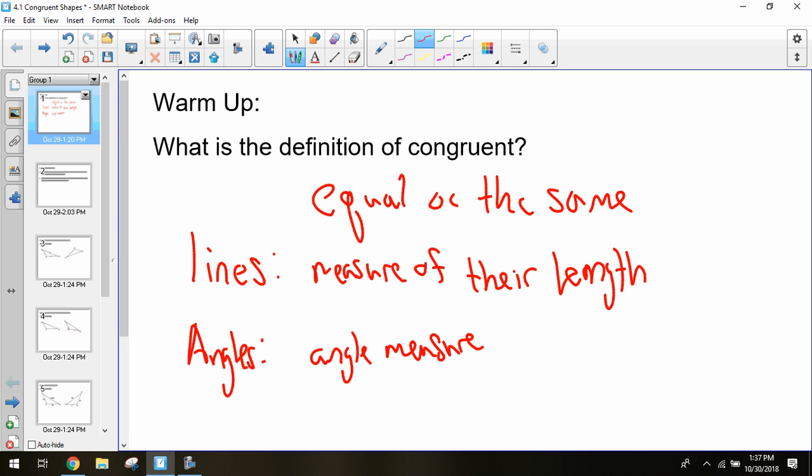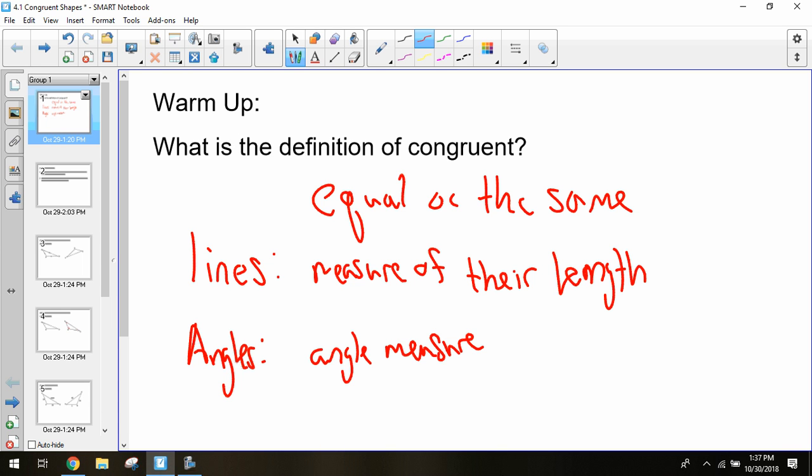All right, so in the past we've talked about congruent angles and congruent lines. So we're going to take our definition of congruence and expand it to shapes in general. What does it mean for two shapes to be congruent, and how can we use that? Just based off of our congruent information so far, if you were to take a guess, what would you say a unique factor about two congruent shapes would be?